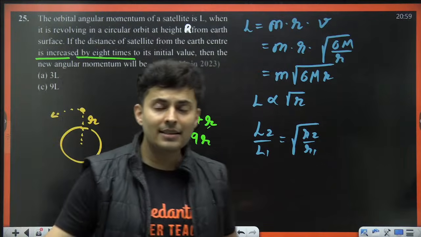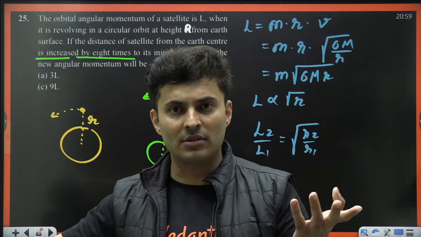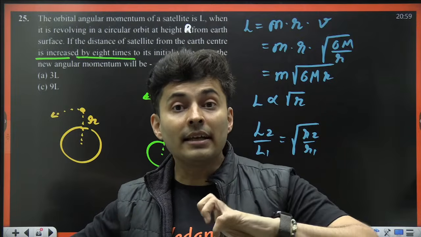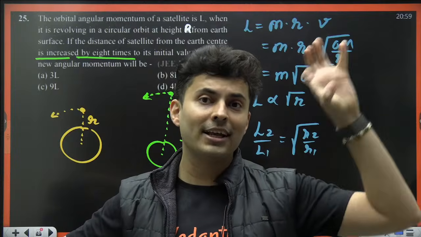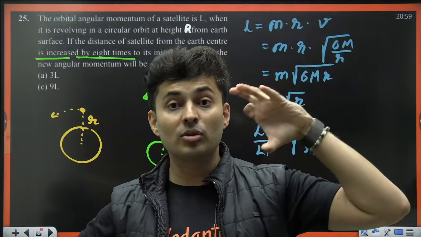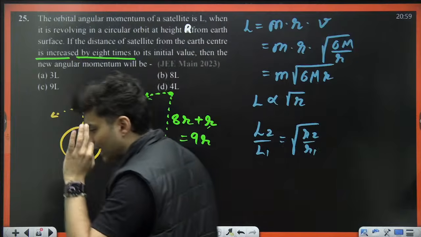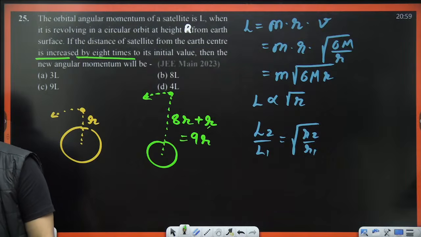If I increase the money in my bank by 8 times, meaning if I had 100 rupees and I increased it by 8 times, so I added 800 more rupees in the bank, so it became 900 rupees. Is that very clear, my dear warriors?